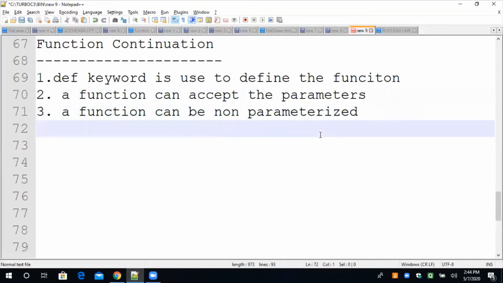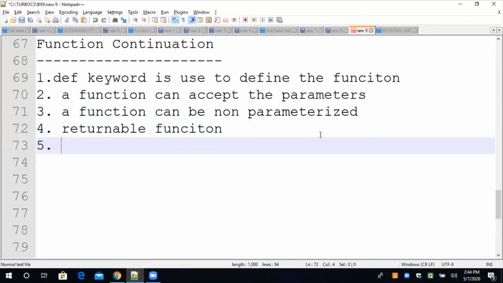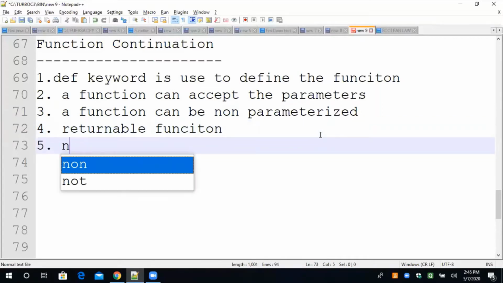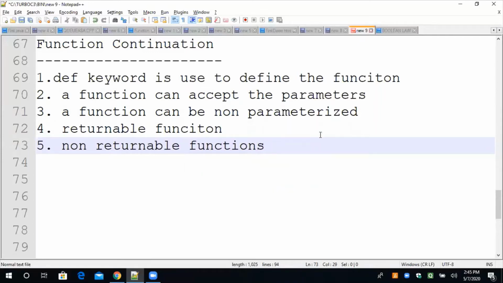Apart from that, we have seen some more categories of function: returnable and non-returnable. Some functions return the value after calculation, after performing all the processing or manipulation; the function returns the result back to the main part. That is called the returnable function. We have done some examples on that. The function which does not return the value is called non-returnable. The function which returns the value is called returnable.